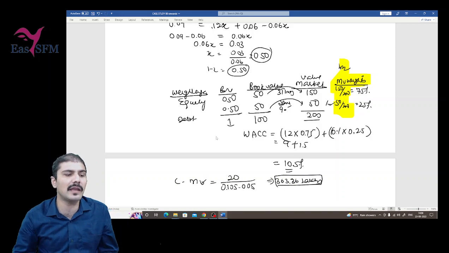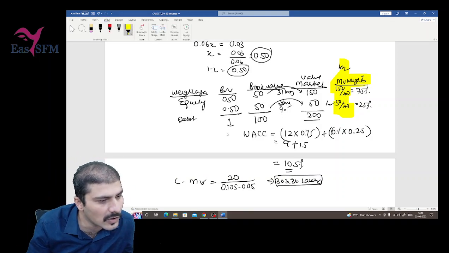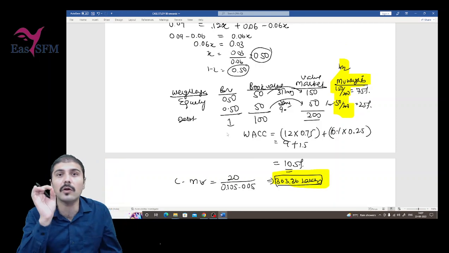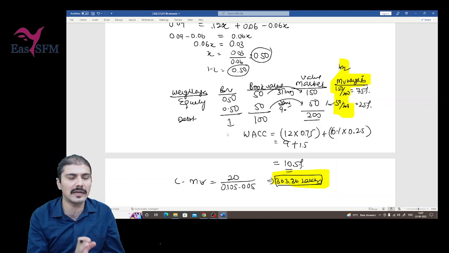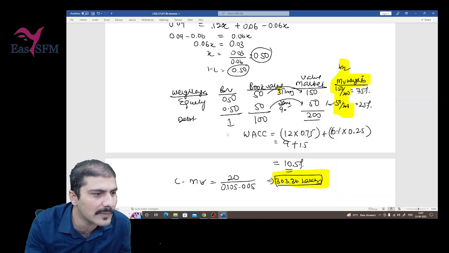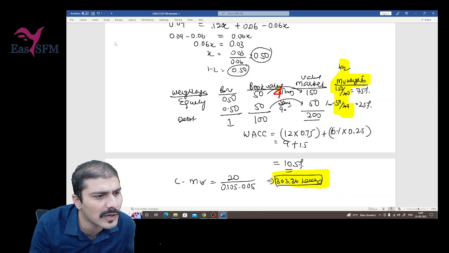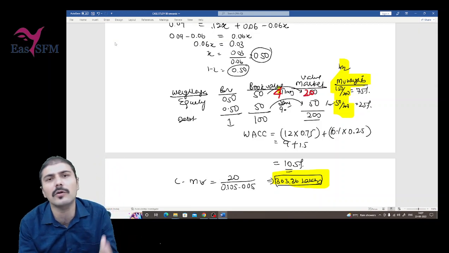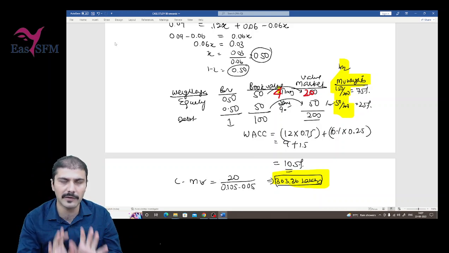Again, in your last exam, the data can be given differently, but this same concept was asked in the exam, right? So it can be 4 times, it can be 3 times. If it is 4 times, then only the changes will be here. If 4 times, you will write 200, then 250 out of 200 weights can also be calculated, right? So that will not make any difference, right?